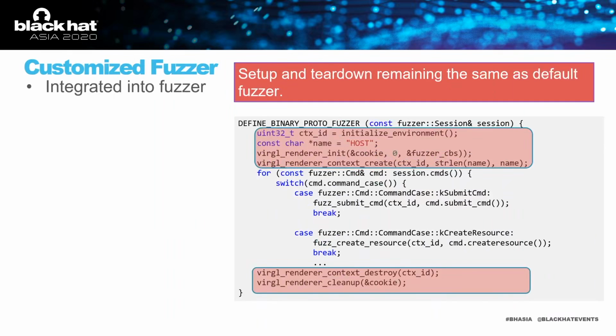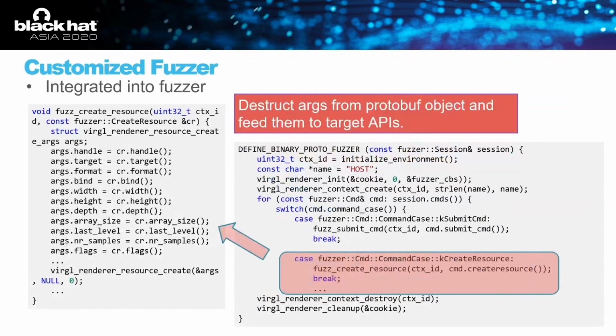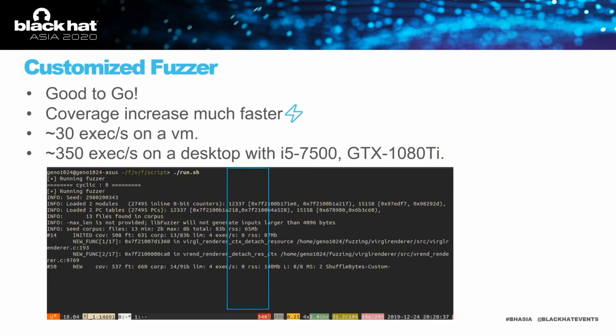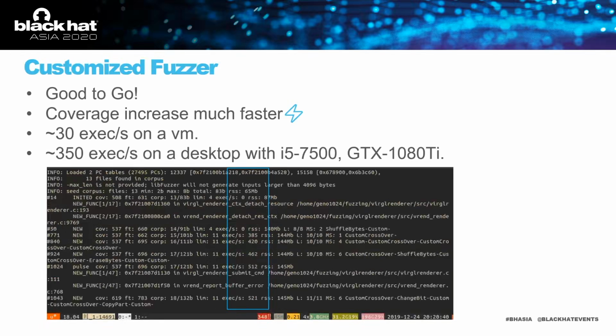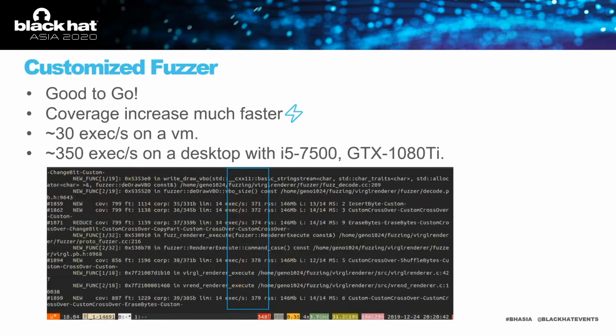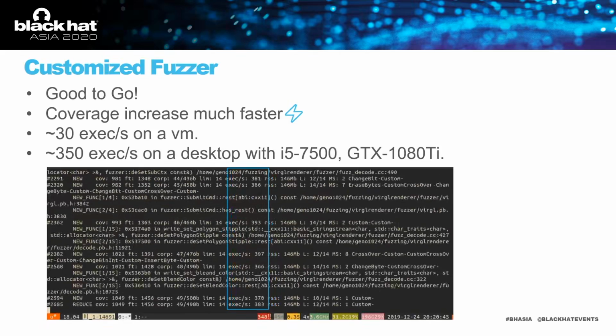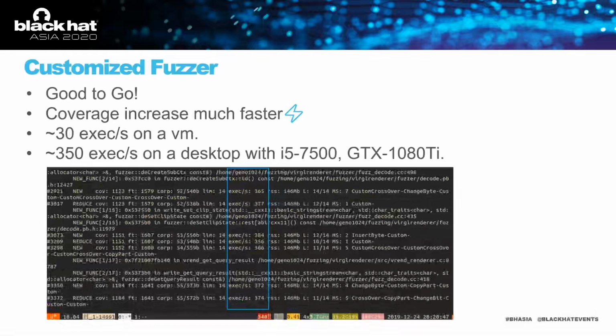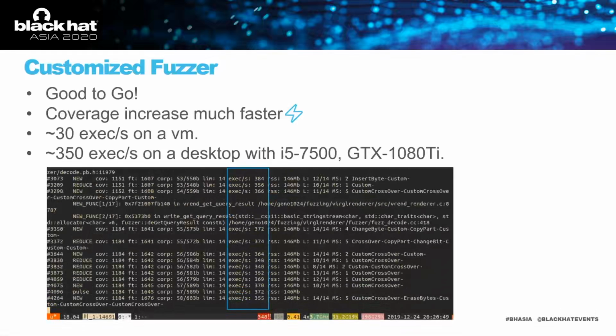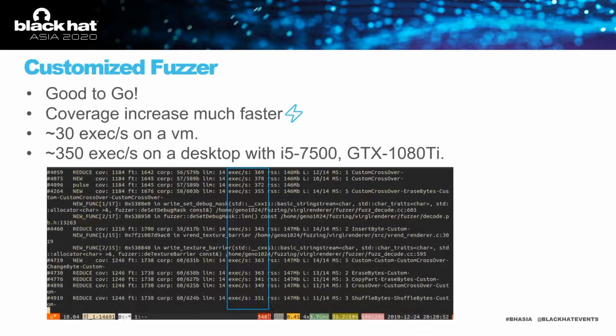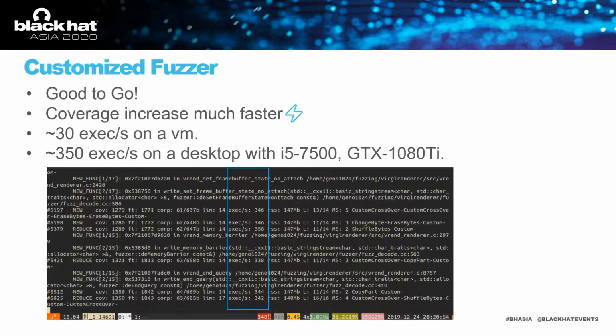For the setup and teardown, it remains exactly the same as the original fuzzer. But we change the invoking logic. The new version distributes commands according to their types. It extracts the mutated arguments and feeds them to the corresponding API. And it is good to go. We first adapt a few commands to the fuzzer and get it running. Meanwhile, we're adding more commands to it, and we can see the coverage increases much faster than the original fuzzer. Actually, it is becoming faster and faster as we add more commands to it.